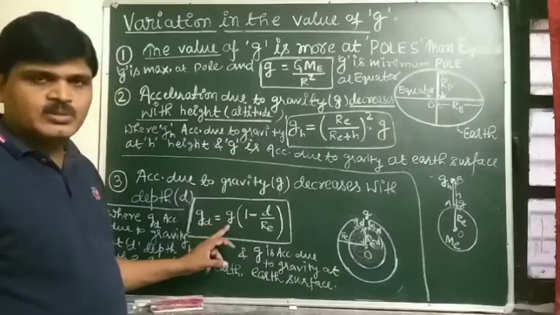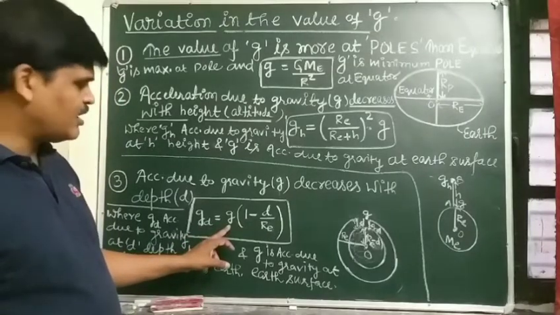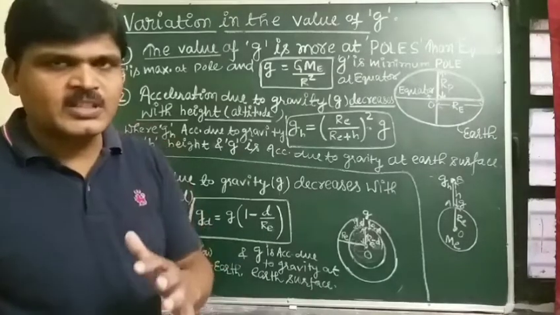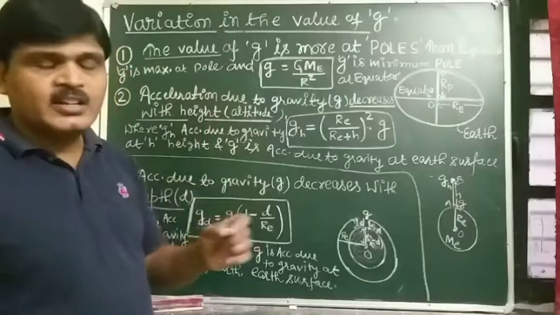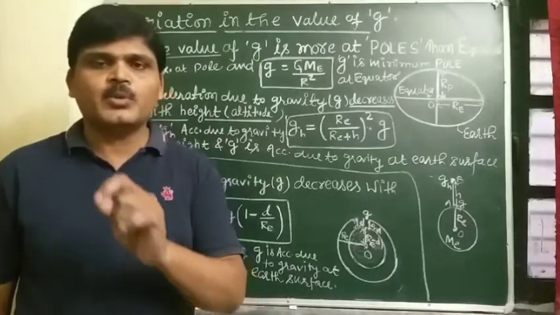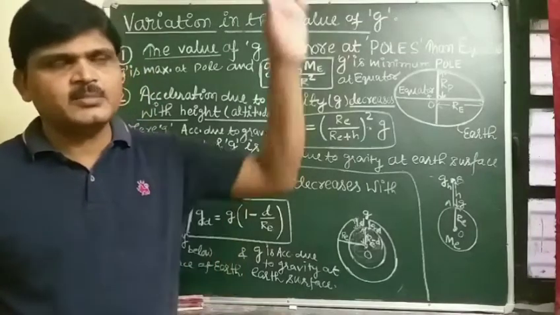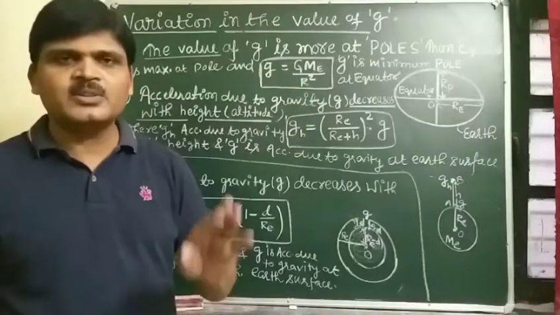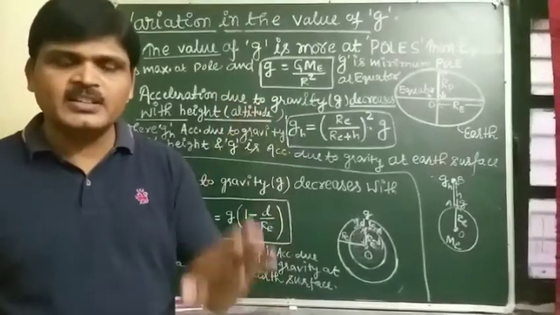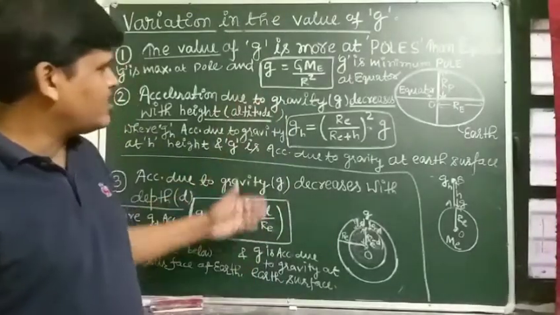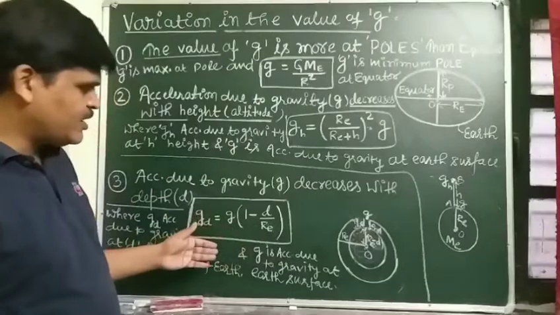And small g, you know, is the acceleration due to gravity on the surface of Earth. So once again, listen carefully. Acceleration due to gravity is maximum at the poles, minimum at the equator. Acceleration due to gravity decreases with increasing height. Acceleration due to gravity decreases with increasing depth. And the formulas of all this written here, you must note down.